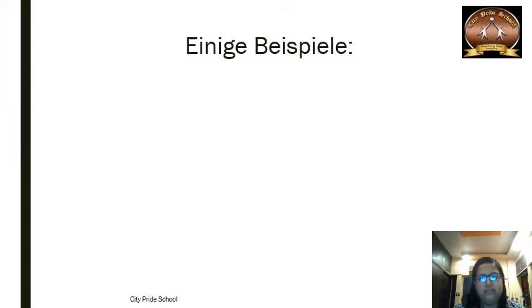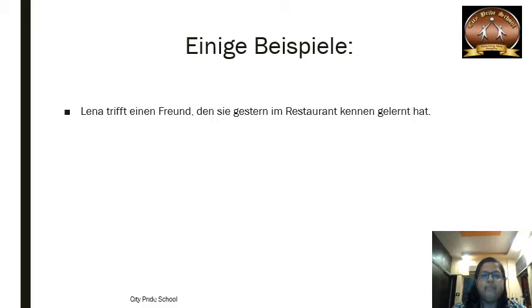Einige Beispiele. Jetzt sehen wir einige Beispiele. Das erste Beispiel ist: Lena trifft einen Freund, den sie gestern im Restaurant kennengelernt hat. Here you can see that in both the sentences, the common point is Freund. Lena meets a friend whom she got to know in the restaurant.